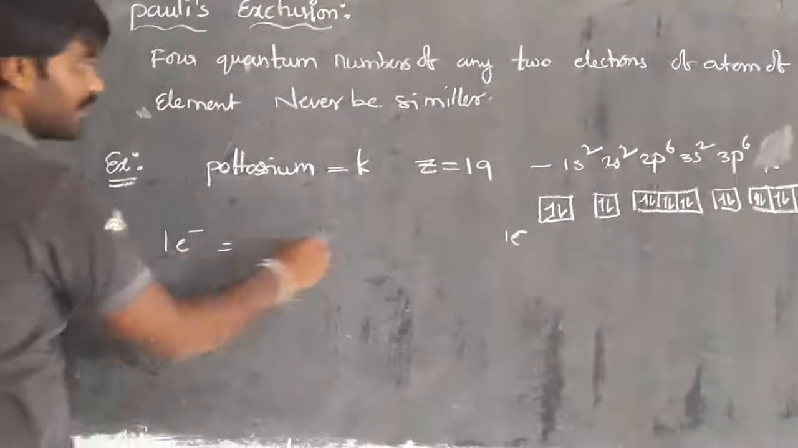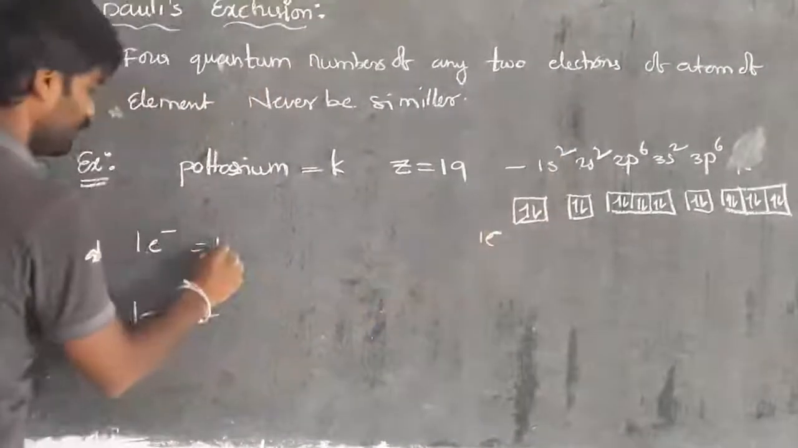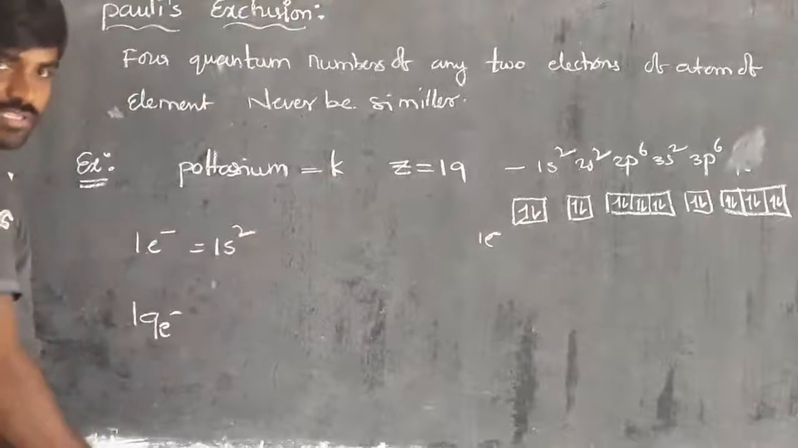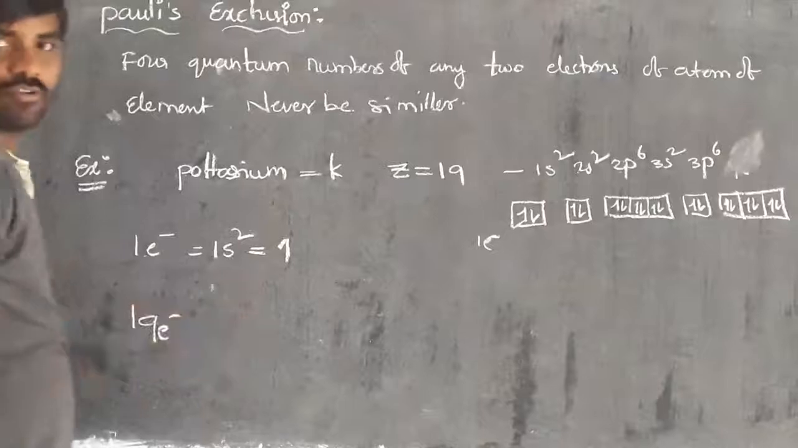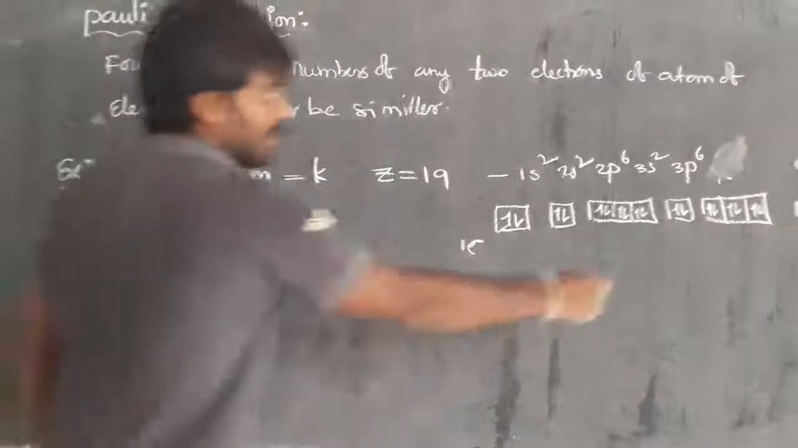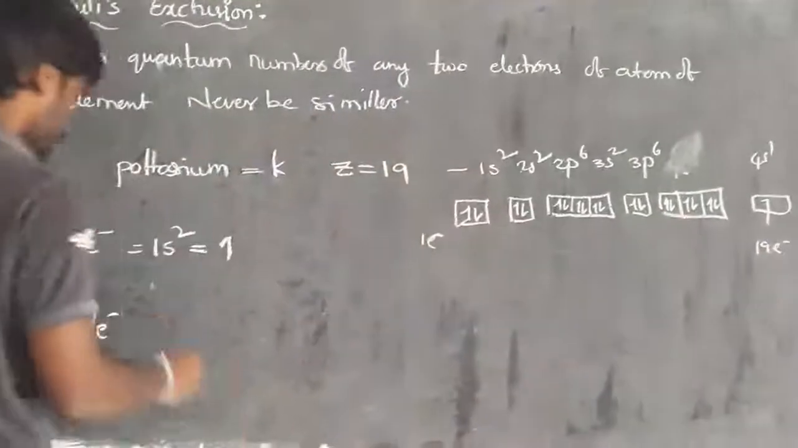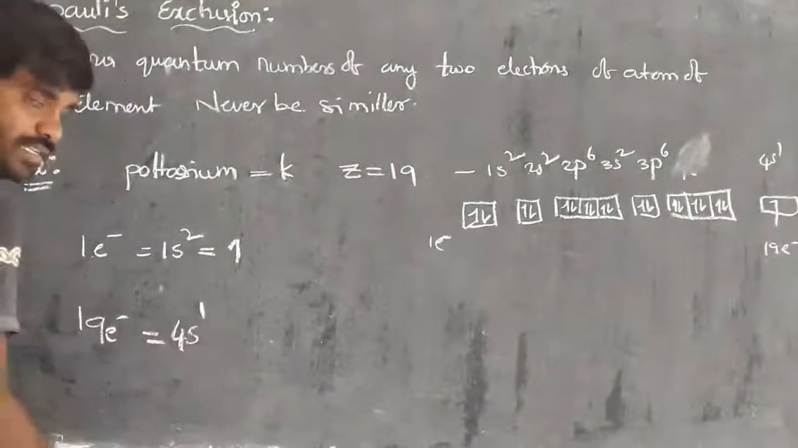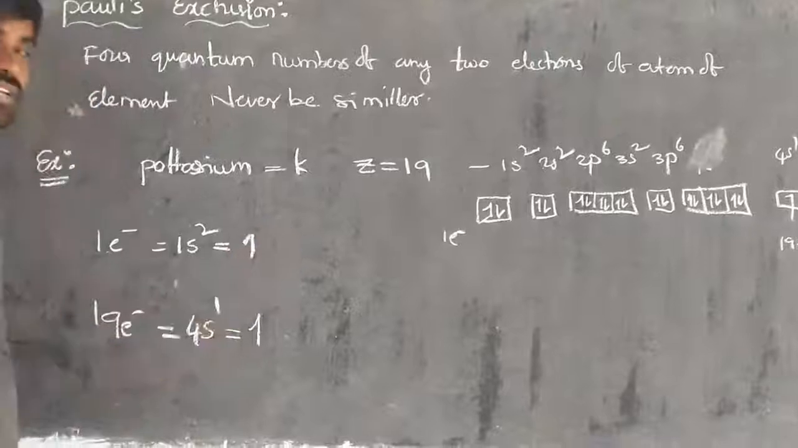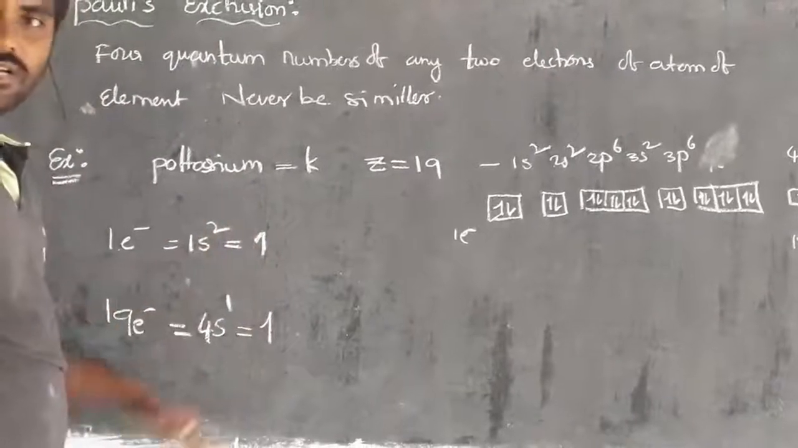The first electron is present in 1s2, right? How is it present? It is present with an upward arrow. Then where is the 19th electron present? That is present in 4s, right? How is it present? Again it is also an upward arrow.